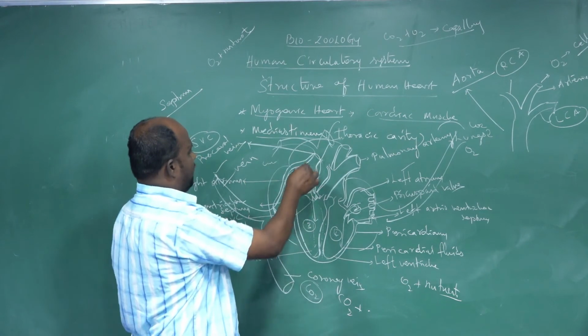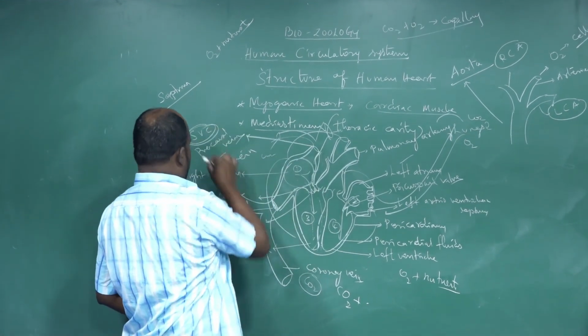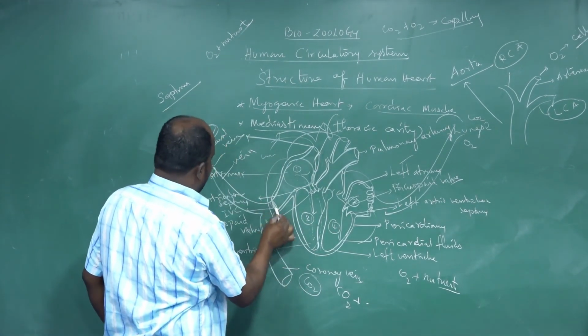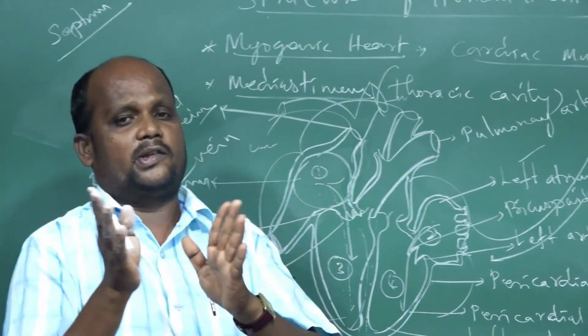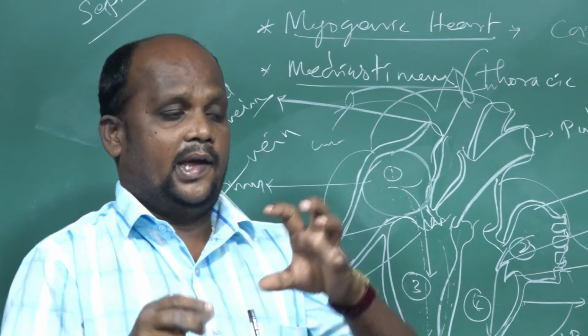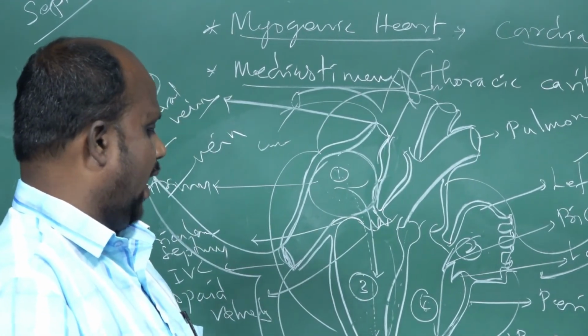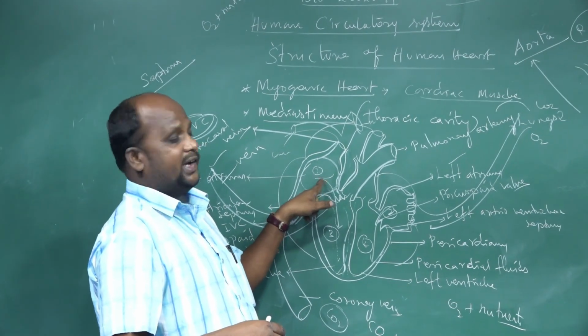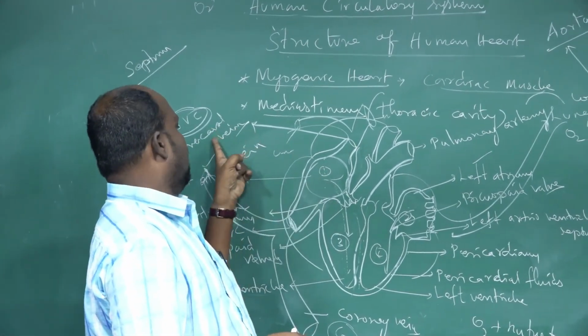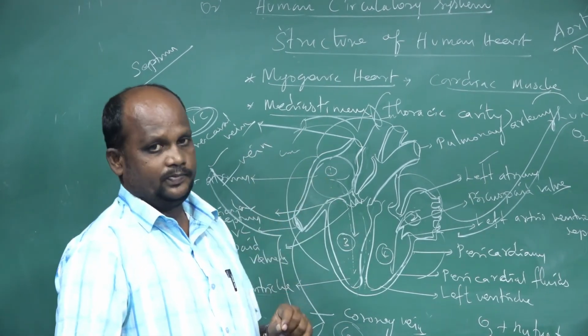Coronary veins are developed from the superior vena cava and inferior vena cava. It collects CO2 and waste material from the heart muscles and supplies it again to the heart, to chamber number 1, the right atrium.